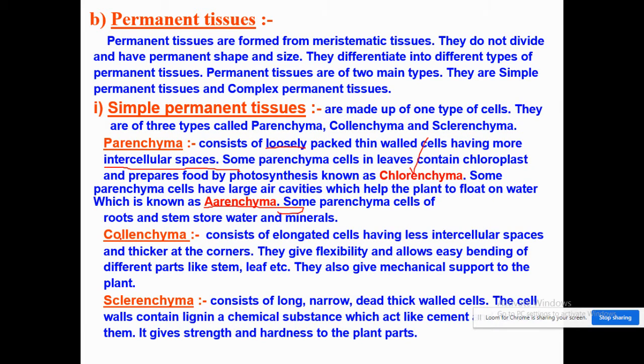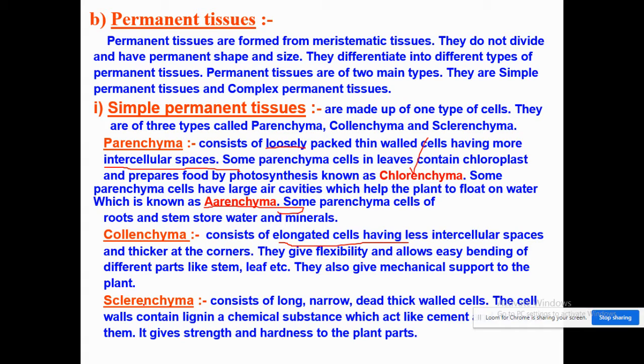The second one is collenchyma. In this case, the cells are elongated and have less intercellular spaces, and these are unevenly thickened at the corners. Moreover, the function of the collenchyma is that it provides flexibility and allows easy bending of different parts like stems and leaf, and thus provides mechanical support to the plant.